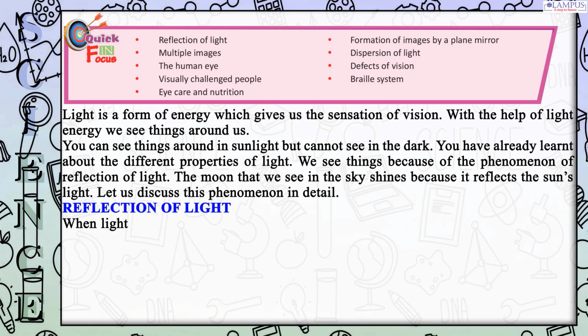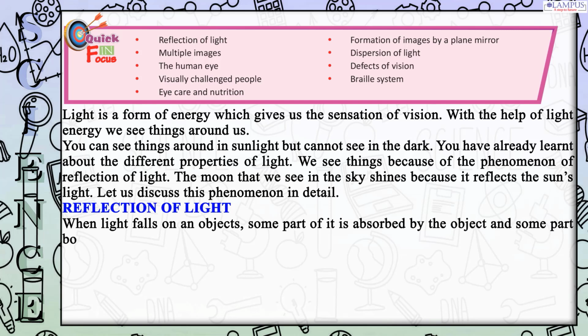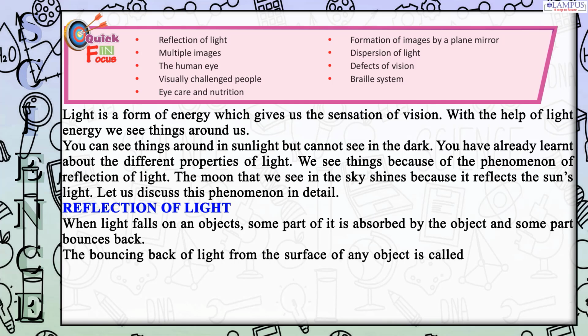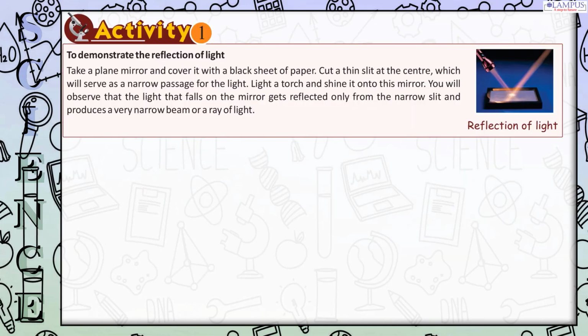Reflection of light. When light falls on an object, some part of it is absorbed by the object and some part bounces back. The bouncing back of light from the surface of any object is called reflection of light, and thus we are able to see that object.